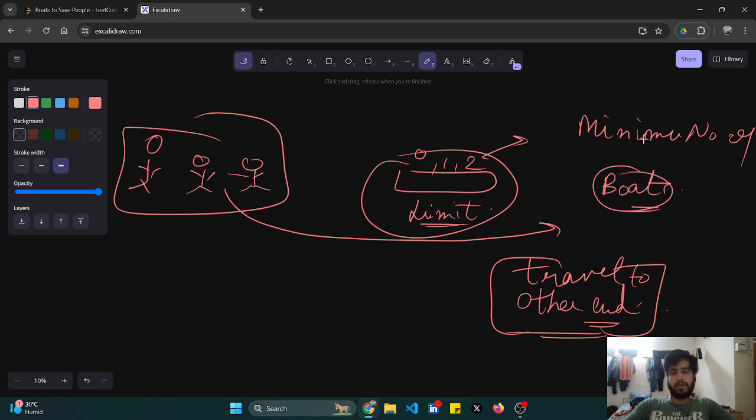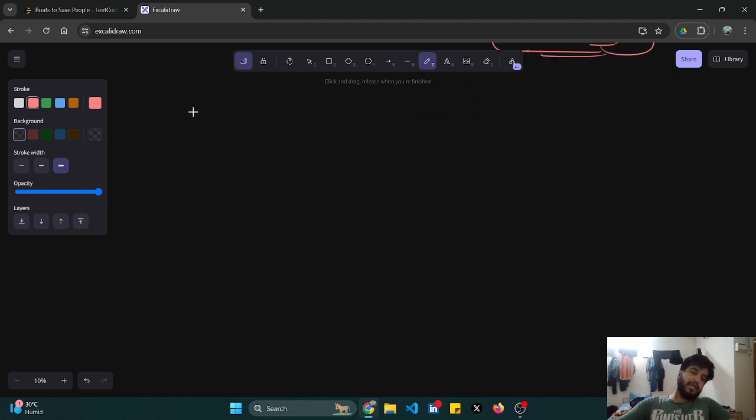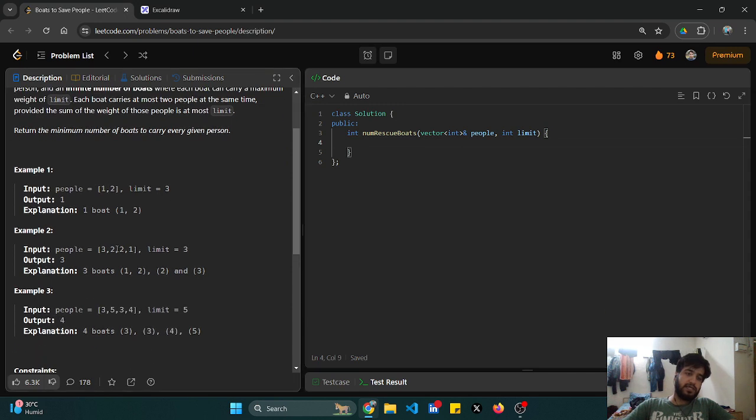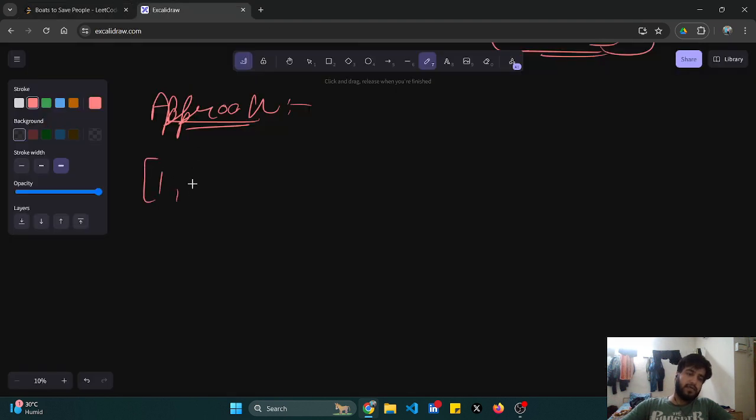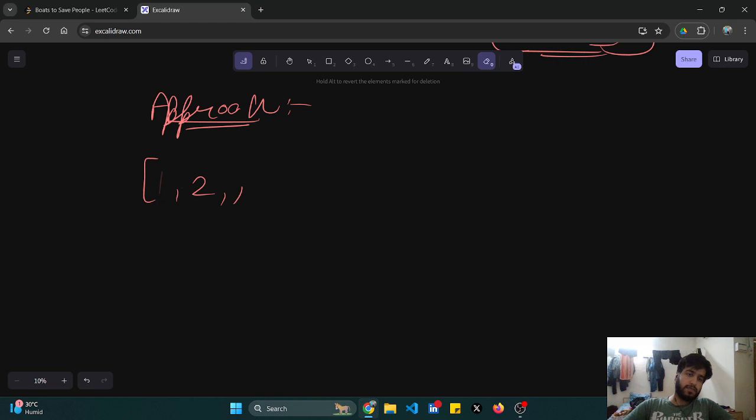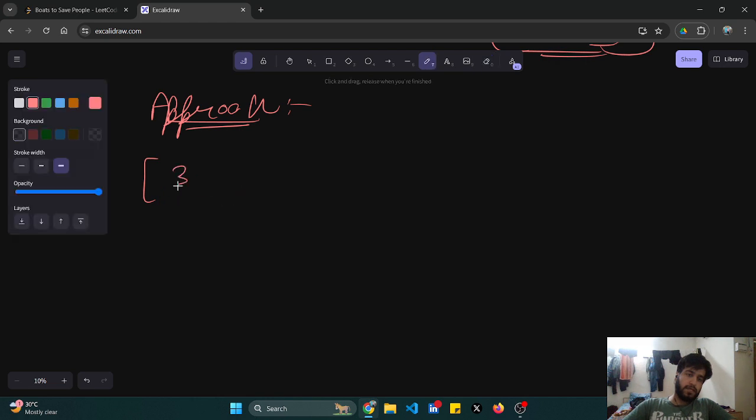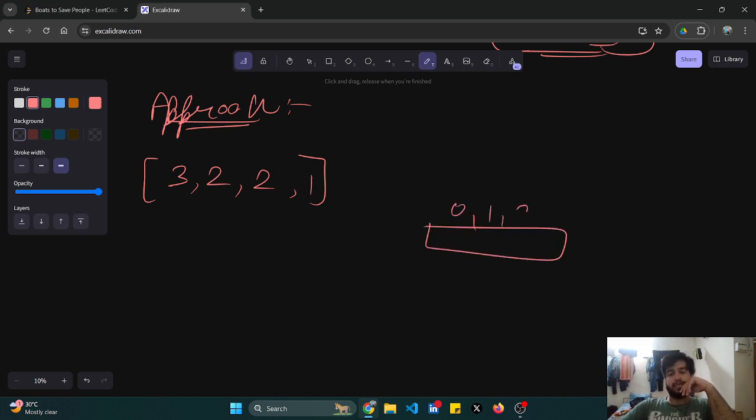Okay, what can I do? You might be thinking, suppose, what can be my approach in this question? If I just take this test case 1, 2, 3, 2, 2, 1. Okay, if this is my test case, in the boat you can have either 0, 1 or 2 people, and you have to minimize the number of boats.